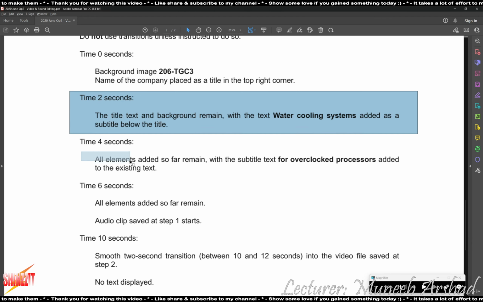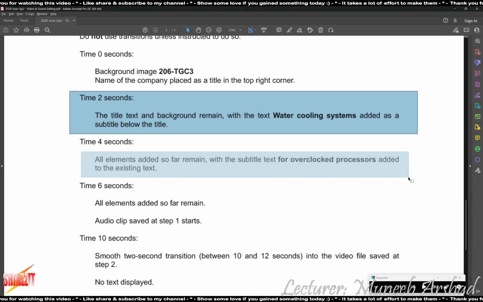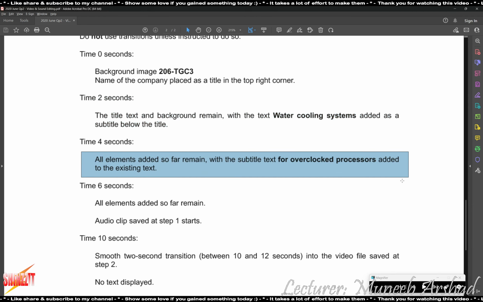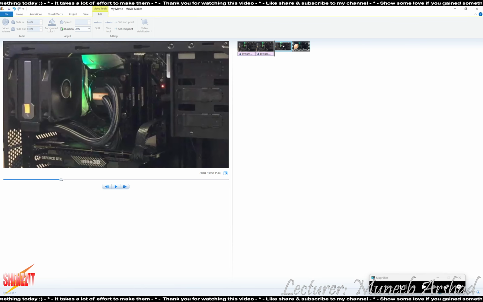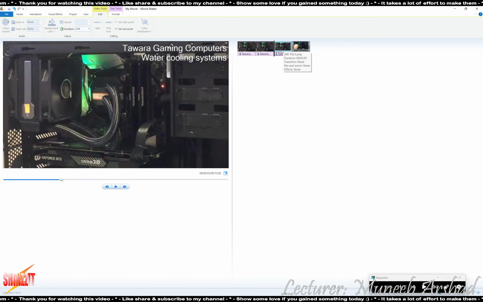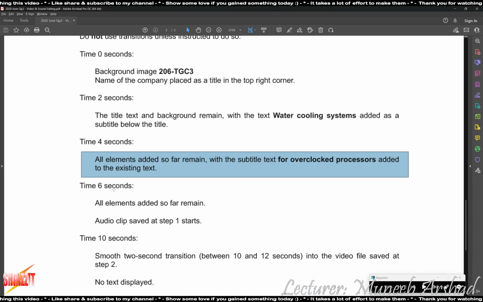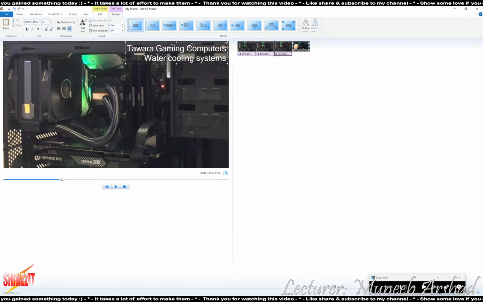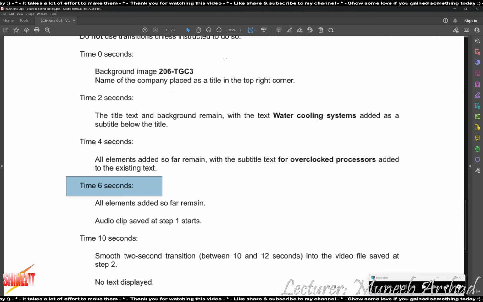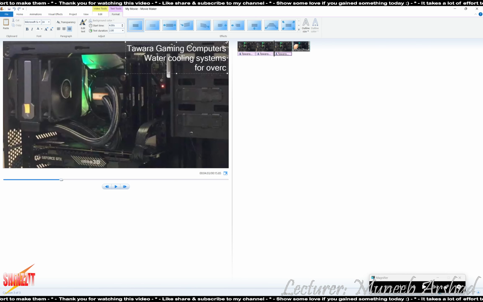At time 4 seconds, all elements added so far will remain with the subtitle text for overclocked processors added to the existing text. Again, I will select this, copy the frame and paste it. Copy this text and paste it onto the new snapshot. The duration for this again is 2 seconds because the next element is starting at 6 seconds, which means the previous has the duration of 2 seconds. So we need to add another line underneath this. The line is for overclocked processors.